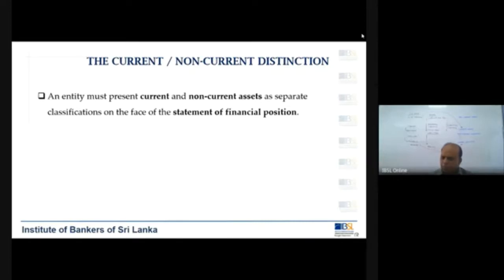Because they present their financial statements based on the templates provided by CBSL.